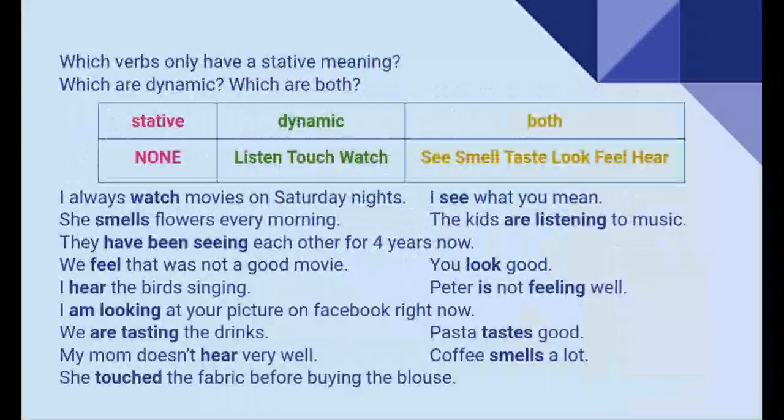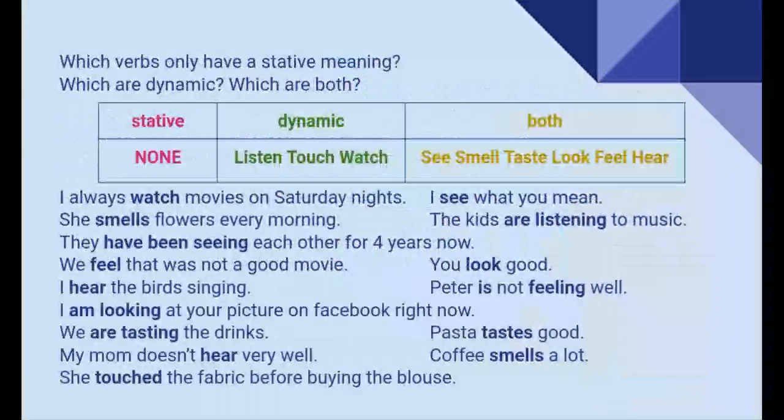She smells flowers every morning. In this case, it is a dynamic verb, right? She goes to the garden, sees the flowers, and then she smells them. It's something dynamic. The kids are listening to music. This is dynamic. Very good.